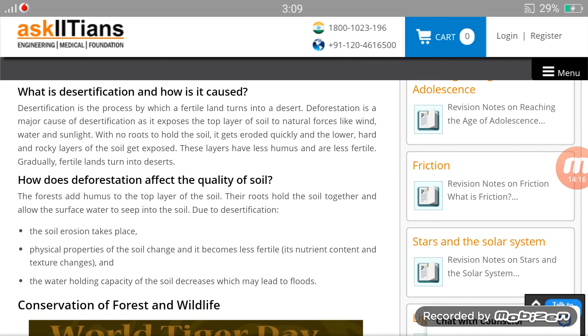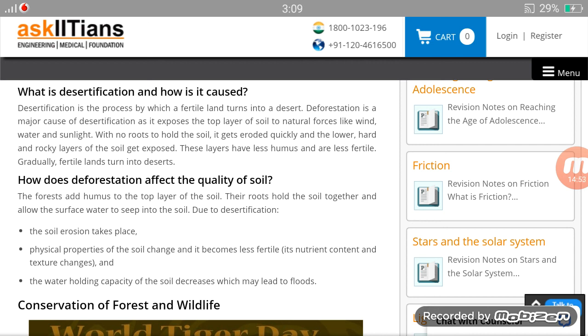Deforestation is the major cause of desertification, because there is an exposure of the top layer of soil to natural forces like wind, water and sunlight. With no roots to hold the soil, it gets eroded quickly and the lower hard and rocky layers of the soil get exposed. These layers have less humus and are less fertile. Gradually fertile land turns into desert. So this is the whole process.